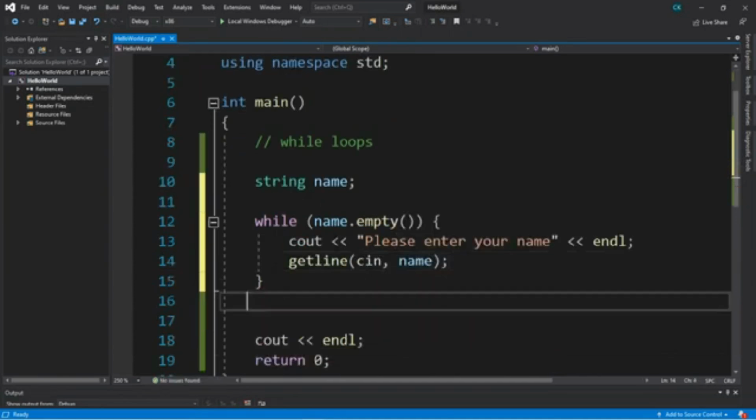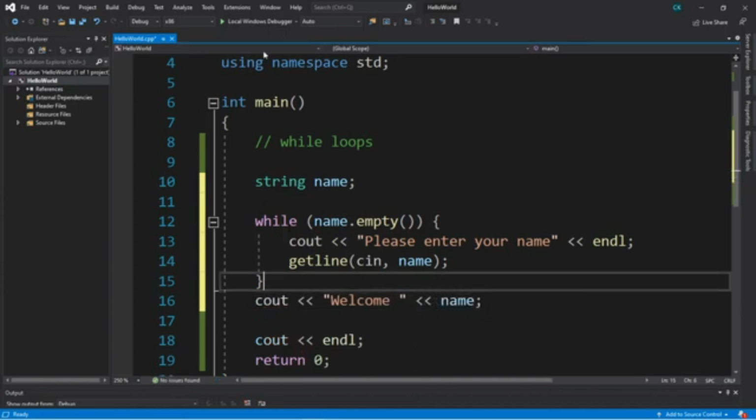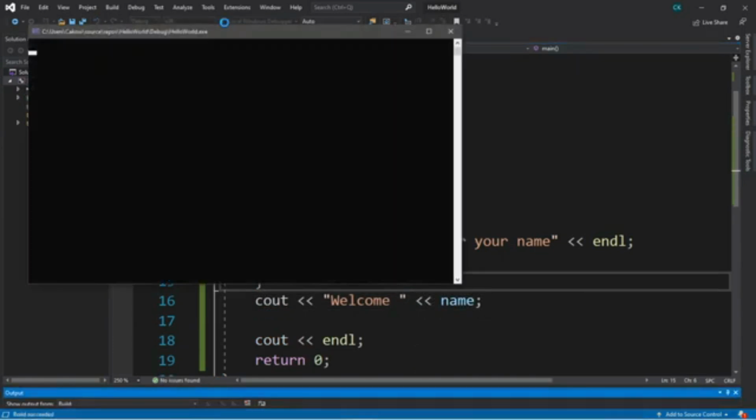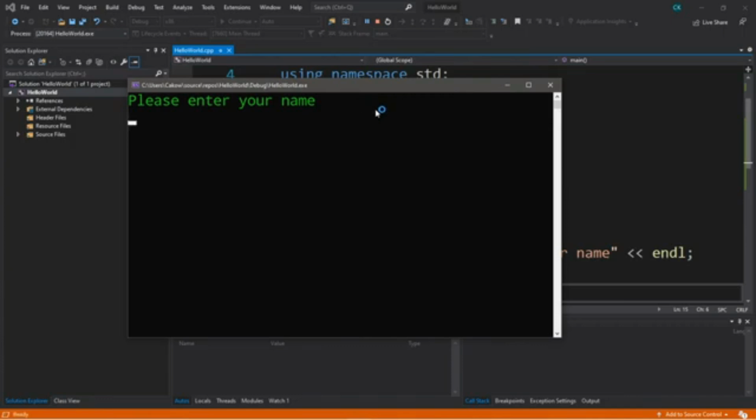And then once we exit this while loop, we'll display a welcome message. So cout, "Welcome," then the user's name. All right, let's try this. All right, please enter your name. I'm just going to hit enter to skip this part, and it's having us enter our name again.